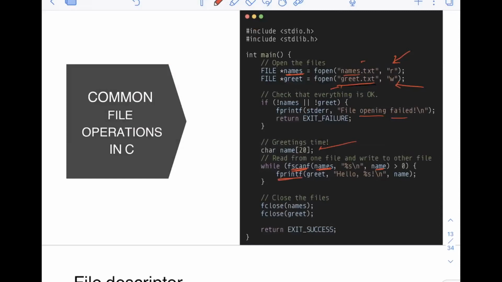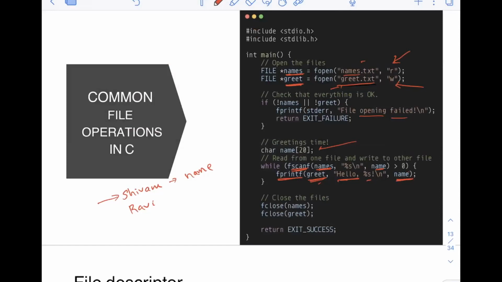fprintf is used for writing, so it will write whatever data is there. It writes using greet, which is the reference used for the greet.txt file. It will write hello and then whatever is in %s, which will be replaced by what is in the name variable. Let's say names.txt contains Shivam and then Ravi. In the first fscanf, because it is line by line, it will read Shivam and store it in the name variable.